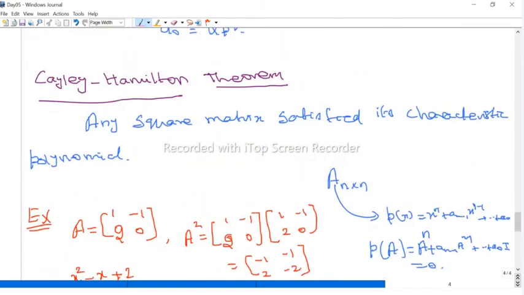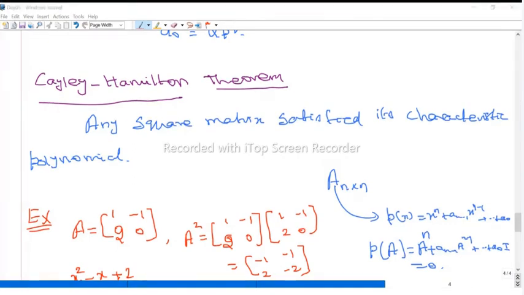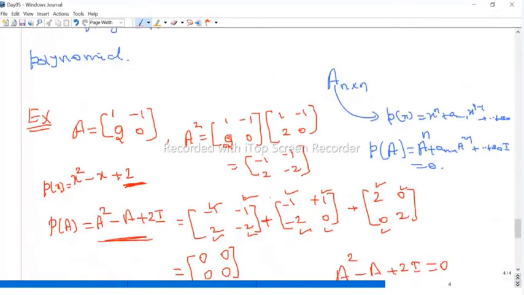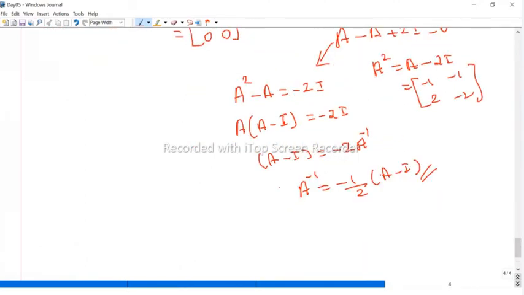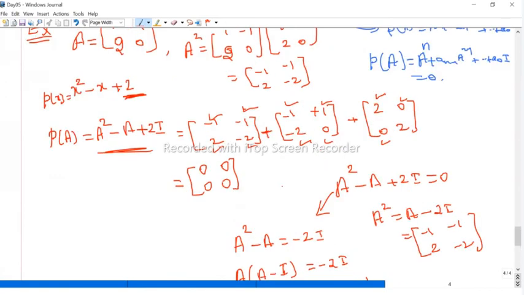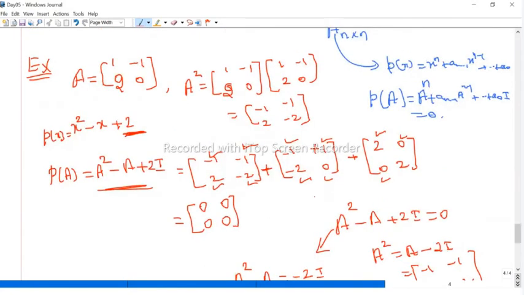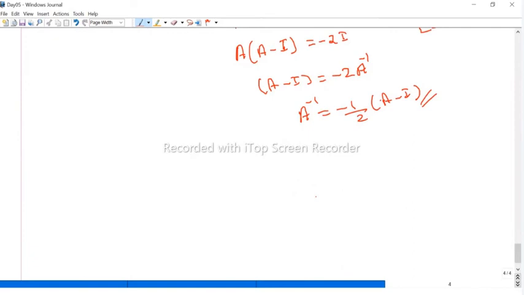Cayley-Hamilton theorem. Okay. So any matrix satisfies its characteristic polynomial. Now what I am saying is that if given any matrix, we have a polynomial, right? So this polynomial x squared minus x plus a is satisfied by A. Therefore A satisfies a second degree polynomial. Is this the minimum degree polynomial? Maybe we can find some other polynomial, maybe a first degree polynomial or something, and we get A equal to 0. So that is called the minimal polynomial.